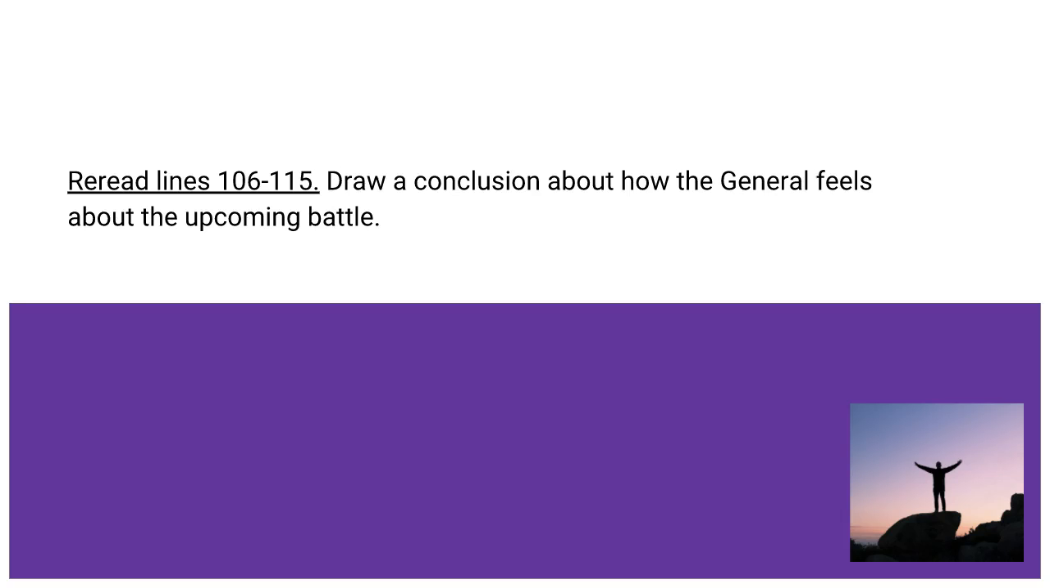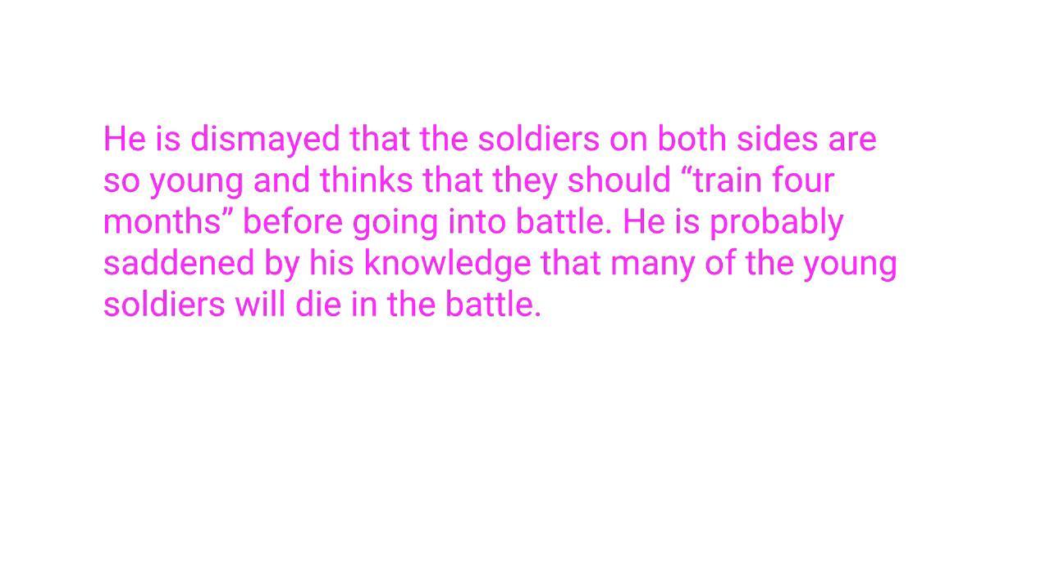Reread lines 106 through 115. Draw a conclusion about how the general feels about the upcoming battle. Pause while you think. He is dismayed that the soldiers on both sides are so young and thinks that they should train for 4 months before going into battle. He is probably saddened by his knowledge that many of the young soldiers will die in the battle.